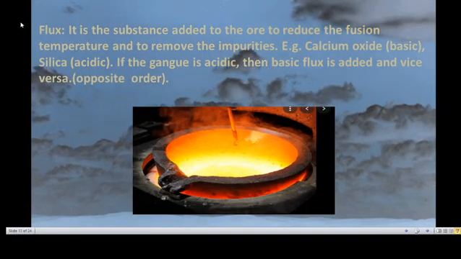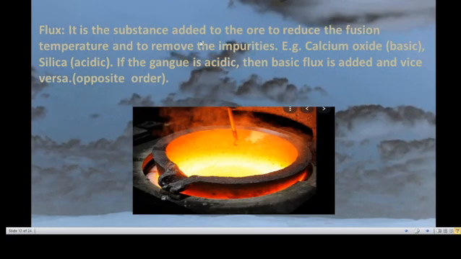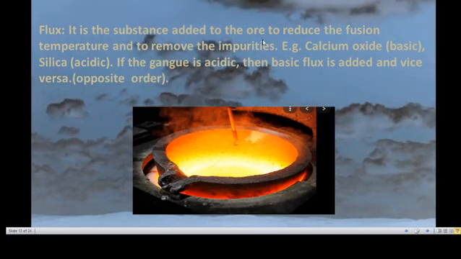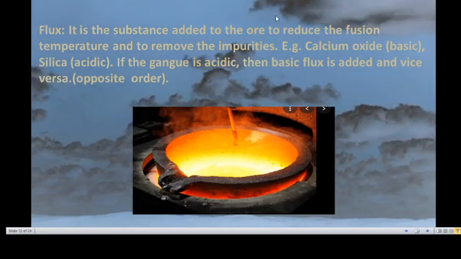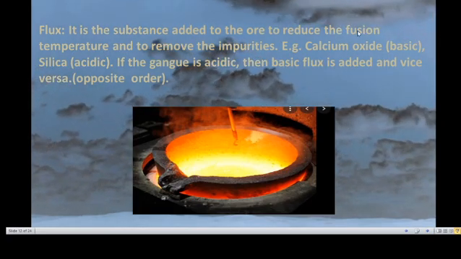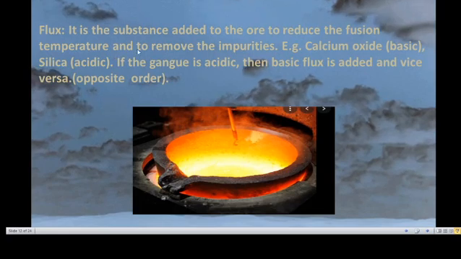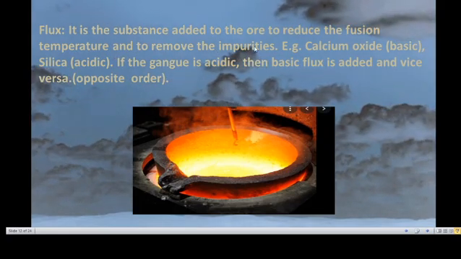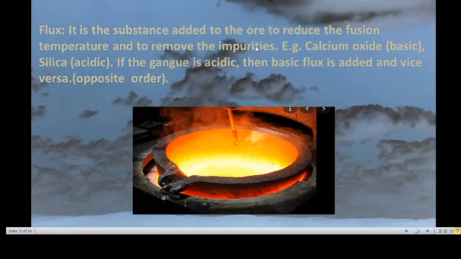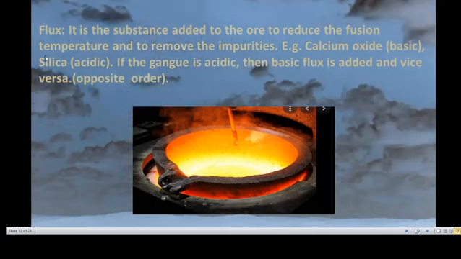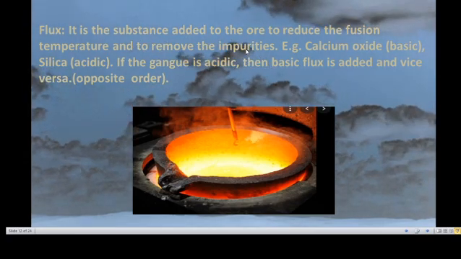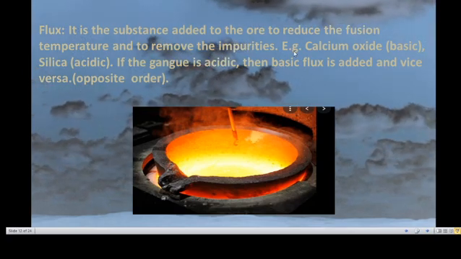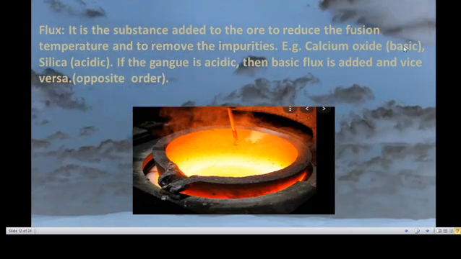Then flux. It is a substance added to the ore. What is the reason? To reduce the fusion temperature and to remove the impurities. Example, calcium oxide, that is basic.